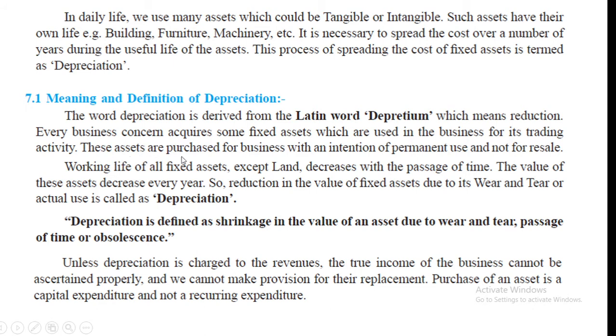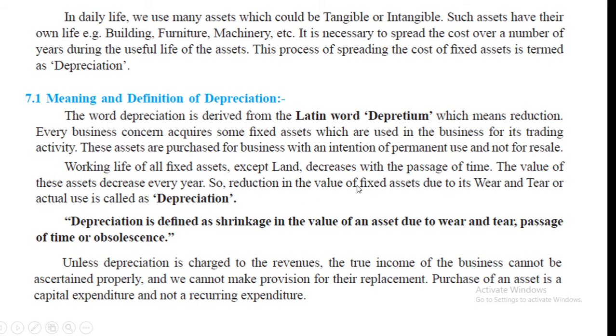These assets are purchased for business with an intention of permanent use and not for resale. Working life of all fixed assets except land decreases with the passage of time. The value of these assets decrease every year.